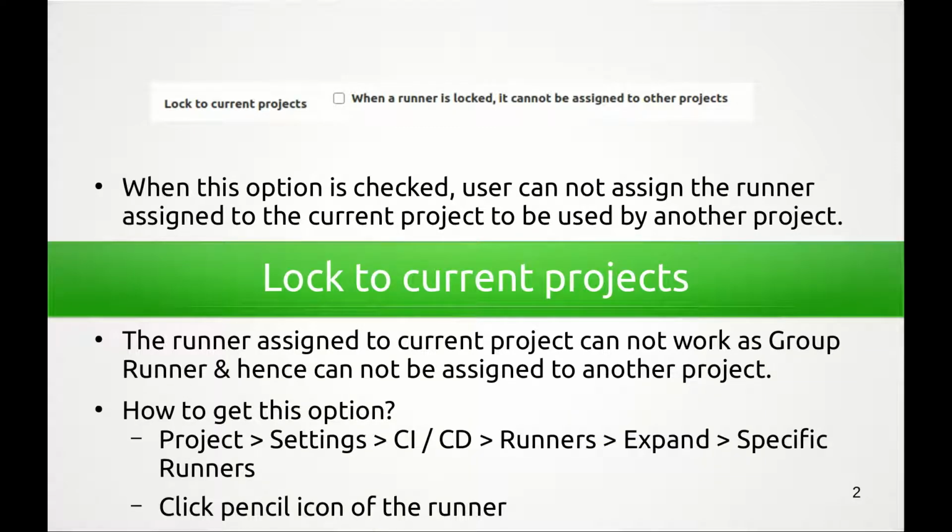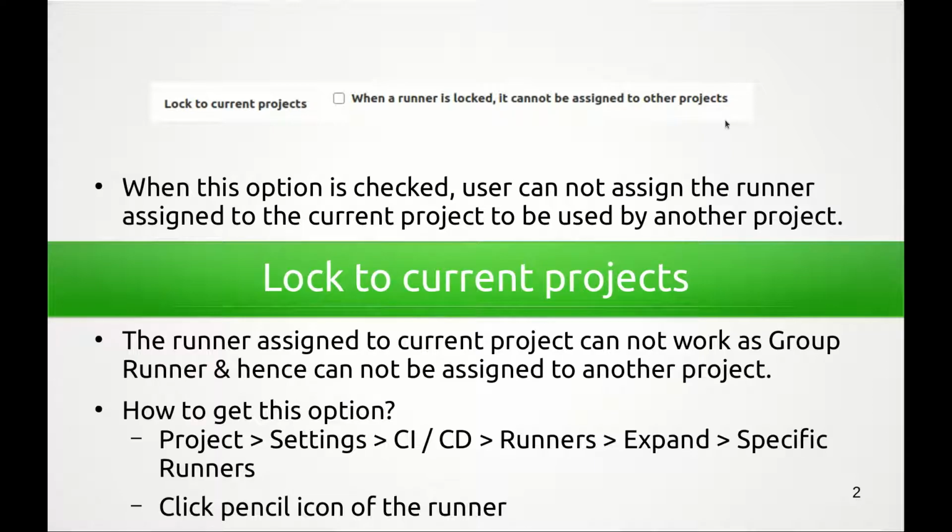How will you get this checkbox? For that, you need to go to a particular project, Settings, CI/CD, Runners, and expand the Runners section. Under specific runners, there will be a pencil icon. You need to click on that and you will get this option, lock to current projects. As shown in the option, when a runner is locked, it cannot be assigned to other projects.